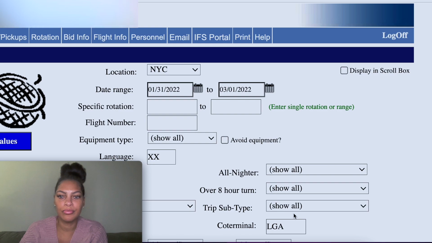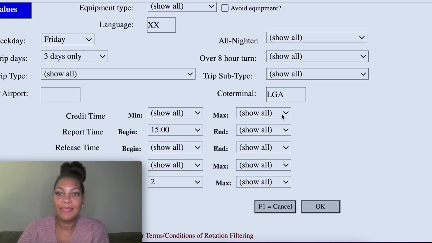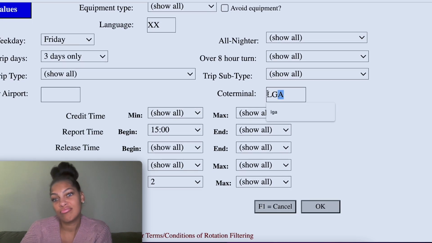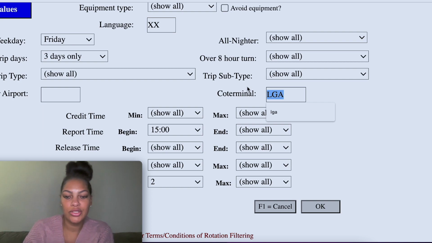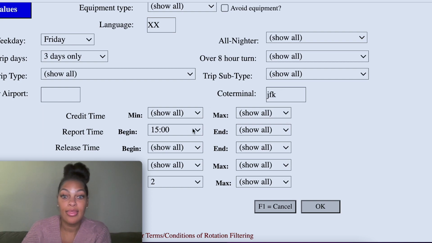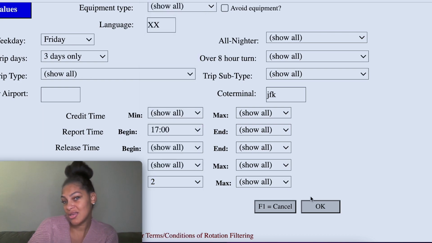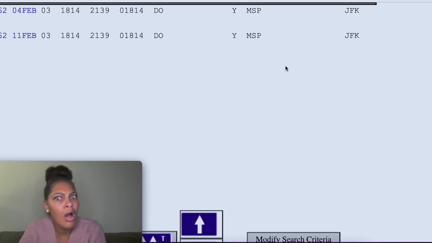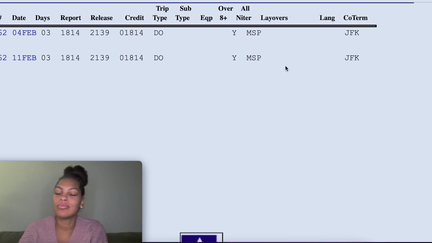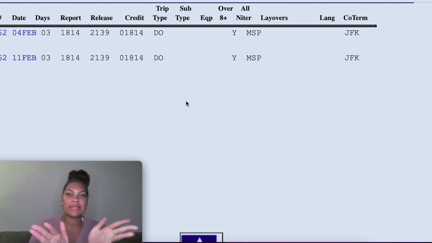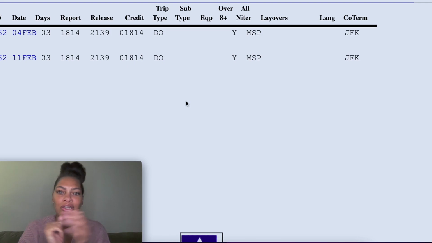Another thing we can do, modify, go back, is modify the co-terminal. Maybe that's what it is. So let's just do JFK, and then let's do 5 and see if that does anything. Maybe. What is going on? They are just acting up this month. What's going on? I'm confused. But you know what? None of these trips are working for me. I don't like any of them.